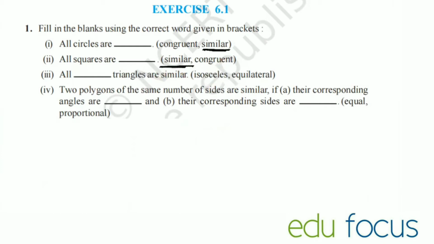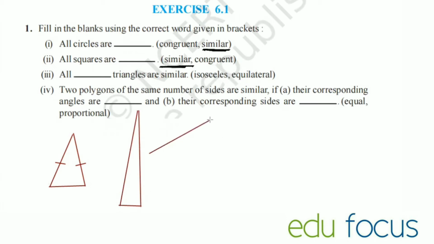They have given triangles isosceles or equilateral. So let me draw what is isosceles. The meaning of isosceles is two sides are the same. So even this is isosceles, even this is isosceles, because this side and this side are the same. Isosceles, isosceles, isosceles. So are they similar? Are these similar? No, they are not similar.